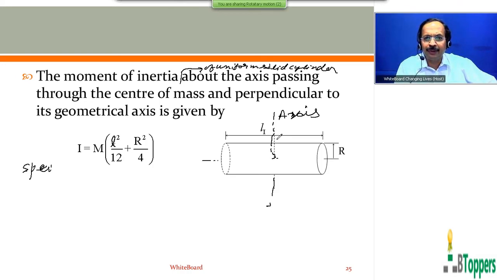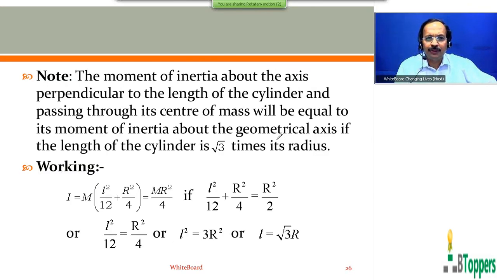You can finish writing the notes up to here. You can take a pause and finish writing the notes. I would like to show the notes continuation to this. So the moment of inertia will be same in both the axes I have mentioned. Moment of inertia of the uniform solid cylinder about the axis of symmetry or about the geometrical axis is given by mr square by 2.